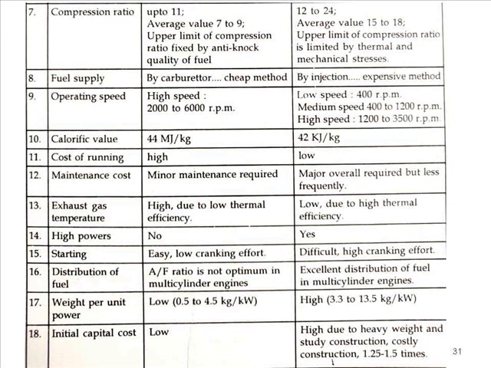So these are some of the aspects through which you can compare the petrol engine and diesel engine, that is, the 2-stroke and 4-stroke engine. So refer to all these aspects and compare the 4-stroke engine and the 2-stroke cycle engine.